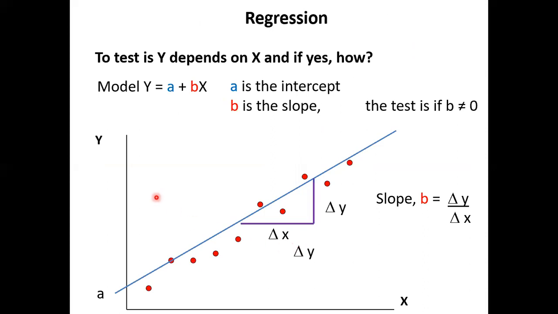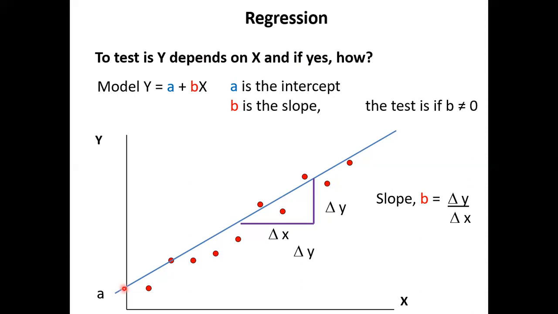Now here, to test whether y depends on x, and if yes, how? So that's the model you're going to create. y = a + bx. A is the intercept. B is the slope. What is the intercept? Draw the line, extrapolate to the y-axis.